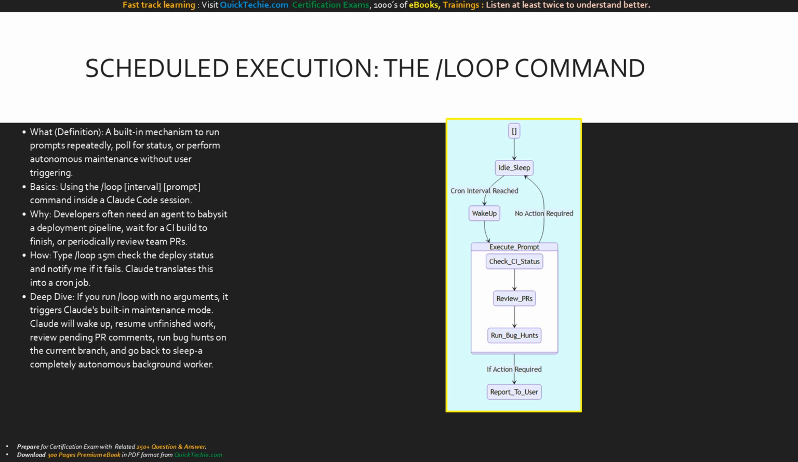This state diagram shows the life cycle of the autonomous /loop. The agent starts in an idle sleep state. When the cron interval is reached, it transitions to wake up and then execute prompt. Inside this state, it can autonomously check CI status, review PRs, and run bug hunts. Once complete, it evaluates the results. If action is required, it reports to the user. If everything is fine, it quietly returns to idle sleep.